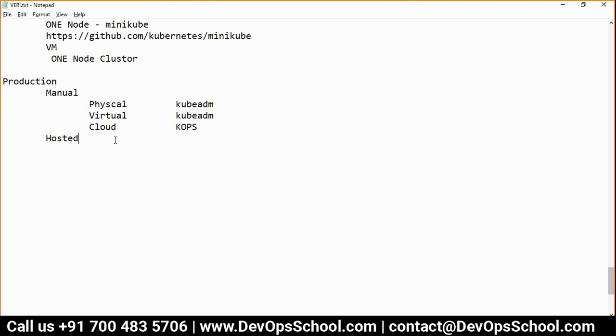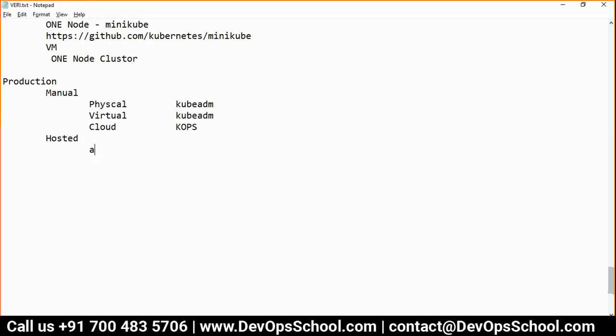So if you're on the hosted solution, it means you don't want to take care of the server and cluster and all, just directly jump to the pods and all. Whatever you want, you can directly start. So backup, restore, setting up the cluster, HA and all should be managed by someone else.